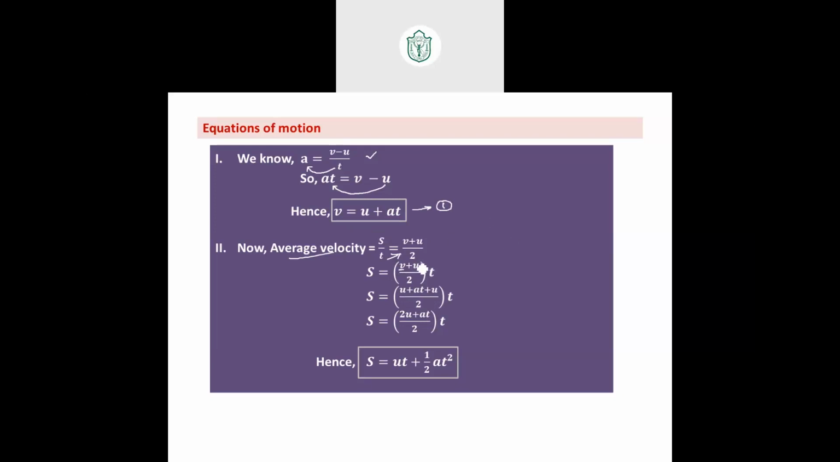You just have to write u plus at in the place of v, eliminating that v. So u plus u is 2u plus at, by 2, into t. If you separate the variables, it is 2ut by 2 plus at square by 2. The 2 and 2 cancel, so that is ut plus half at square. Yes, I know this method is much better than your graphical method.